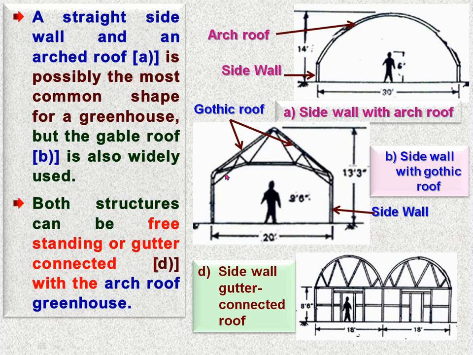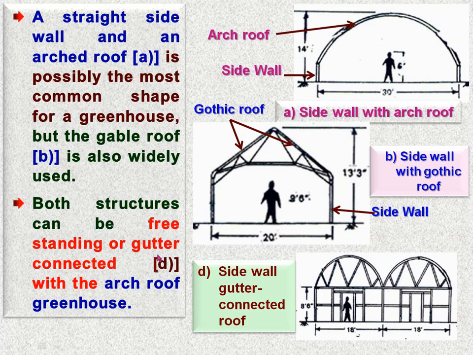In another, there is a side wall which is I think having more height, and the roof is of Gothic type that comes in the later part. Side wall with Gothic roof, that is another type B design. Both structures can be freestanding or gutter connected with the arc roof greenhouse. Means both types, either it may be arc frame and sidewall type, or Gothic type roof structure.